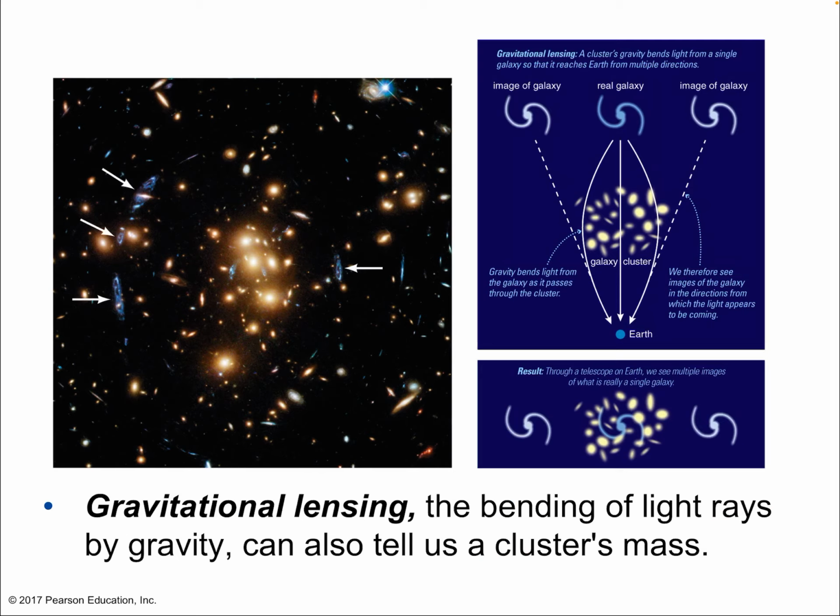There's another piece of evidence: gravitational lensing. And this is actually a very strong piece of evidence. The bending of light rays by gravity can tell us a cluster's mass. Okay? So according to another theory of Einstein, we already mentioned the special theory of relativity, part of which is E equals mc squared, as well as the idea that there's a finite speed for light and a few other really important ideas that come out of special relativity.